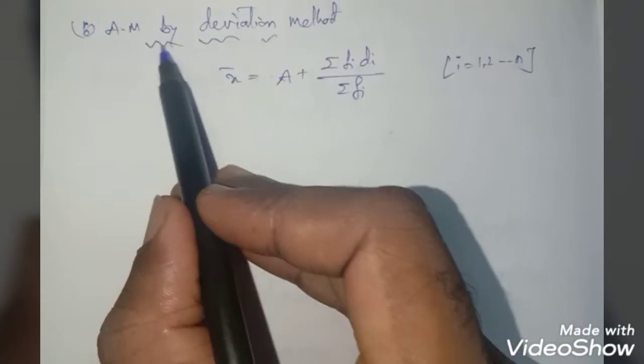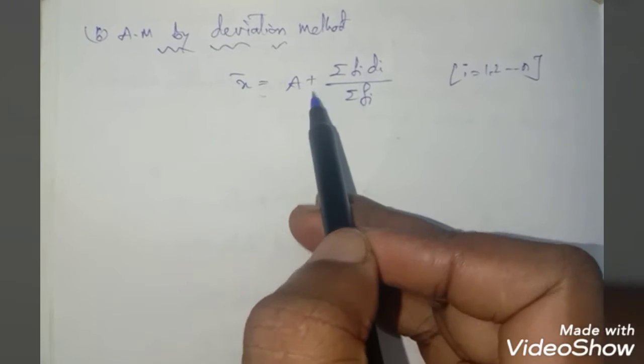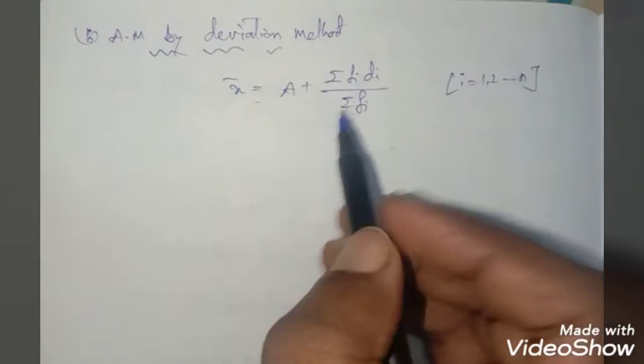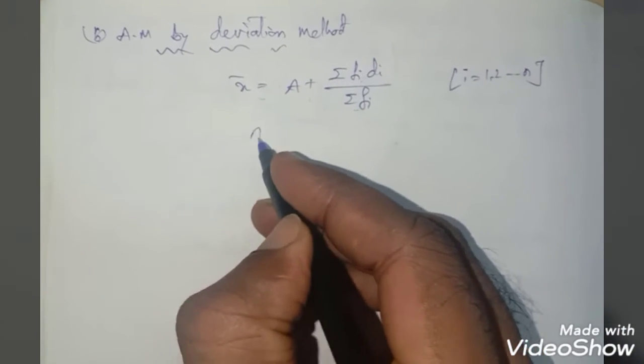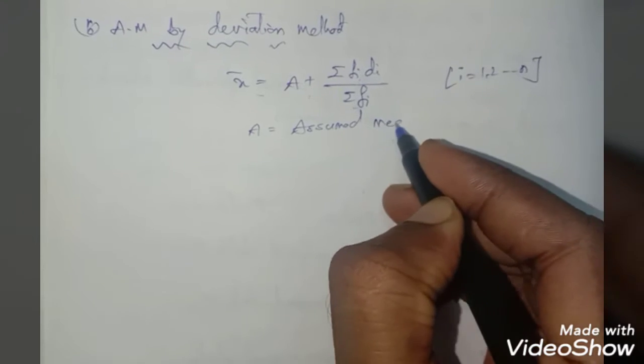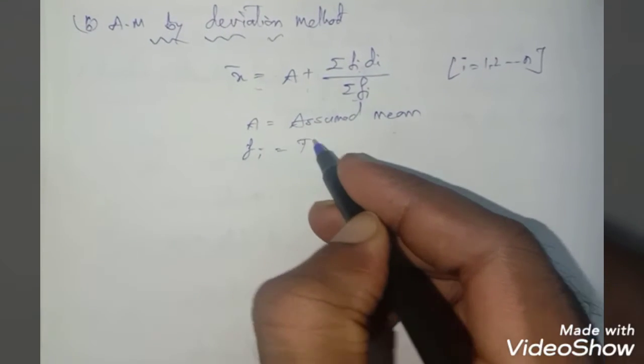Now arithmetic mean by the deviation method. The formula for the deviation method is x bar equals a plus summation fi di divided by summation fi, where i is 1 to n. Now what is a? a is the assumed mean. fi is the total frequency.